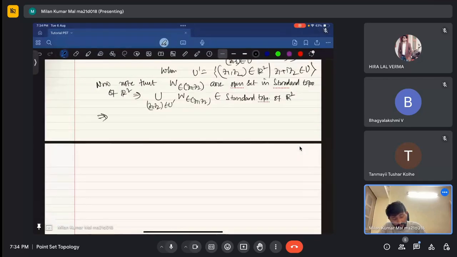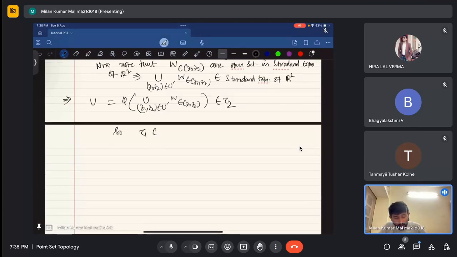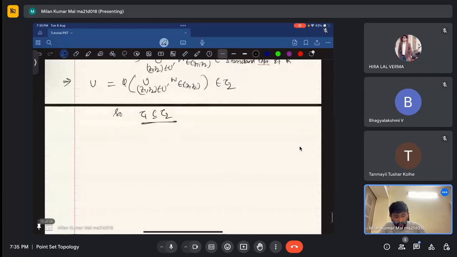So that means phi of this image is in tau 2, which is basically our U. So this is in tau 2. So what I will say is that tau 1 is a subset of tau 2, that we have proved.